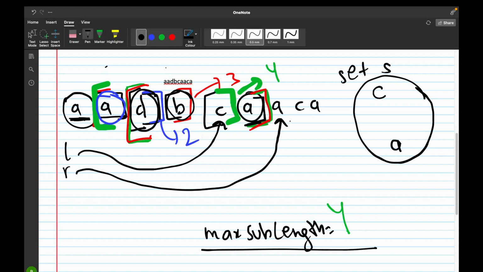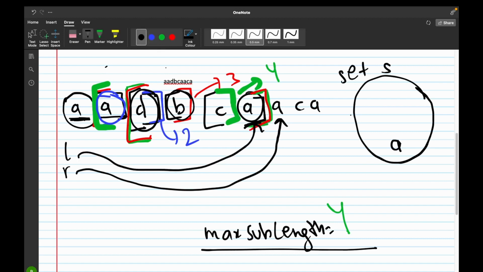Now we would again check if A is already present in our set or not. Yes, A is already present in our set. So we would remove the value of the letter to which our left pointer is pointing. So left pointer is pointing to C. So we would remove C from the set and increment our left pointer to the next letter.